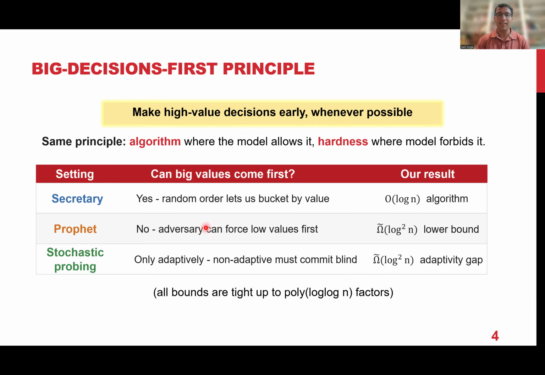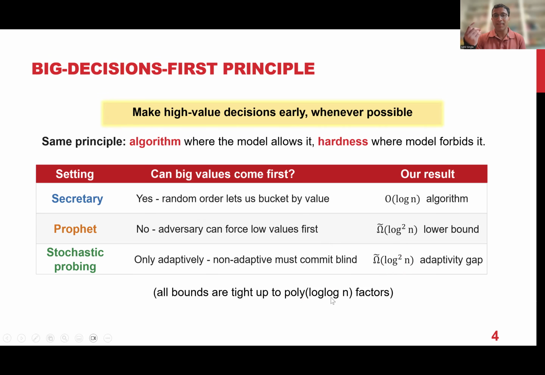More precisely, for the secretary model, the random order, you can actually design a better algorithm. So the right answer is a log n competitive algorithm. It's not log squared. Roughly the idea is that because the elements are coming in a random order, you can be selective. In the beginning, select only high weight elements and then gradually go to lower and lower weight elements. By exploiting this, you get a better algorithm. On the other hand, for the prophet problem, where the arrival order is adversarial, there's actually a better hardness. There's a log squared n lower bound. So log squared is roughly the right answer. And similarly for adaptivity gap, there's also a log squared n lower bound. So all of these results are tight up to some polylog log n factors.